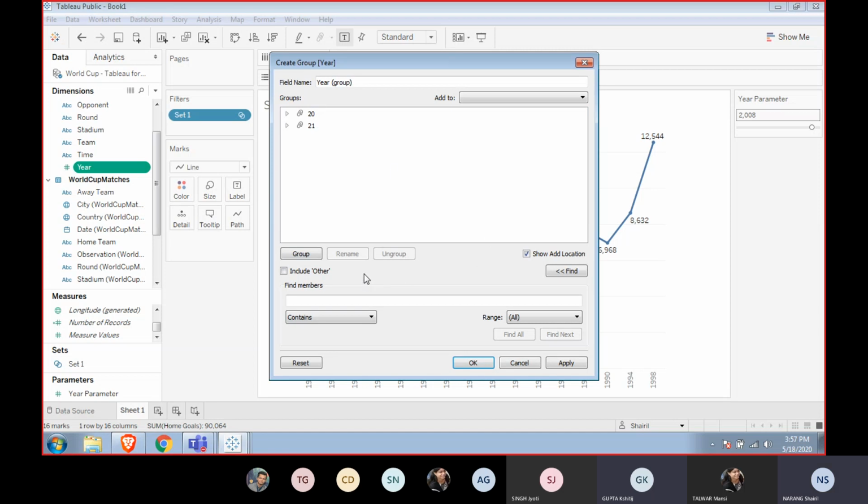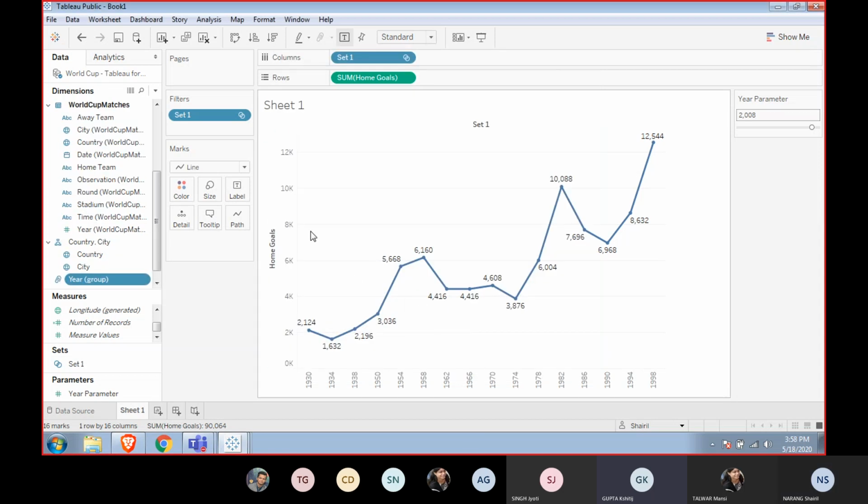Maybe this is a term used by this software that a set cannot include data other than the ones that you've already selected. Yes, that is the difference between a group and a set. Because a set is reducing the data points, whereas a group is not reducing the number of data points, it's just segregating or categorizing them into two different groups.